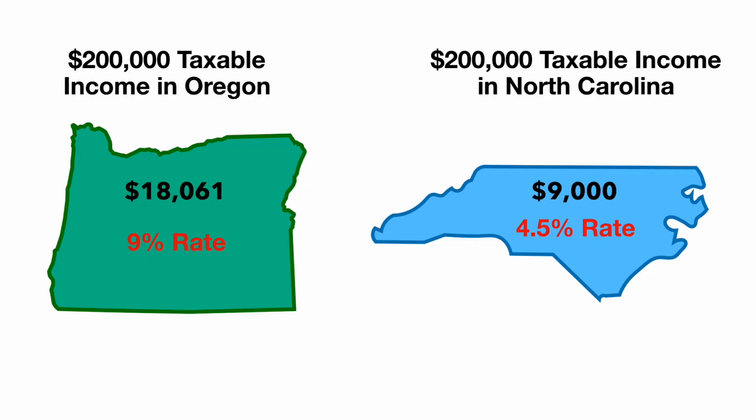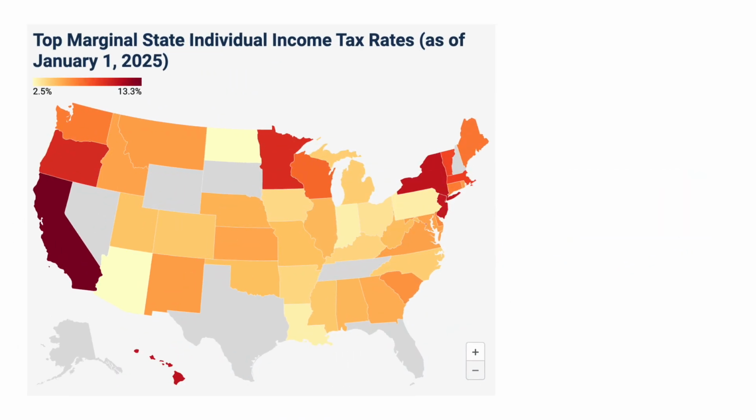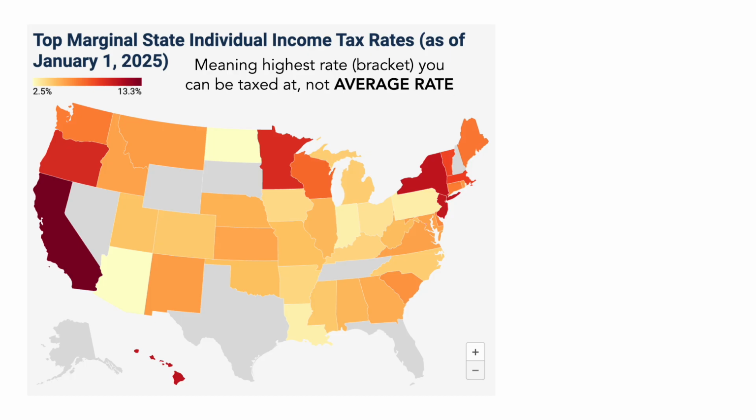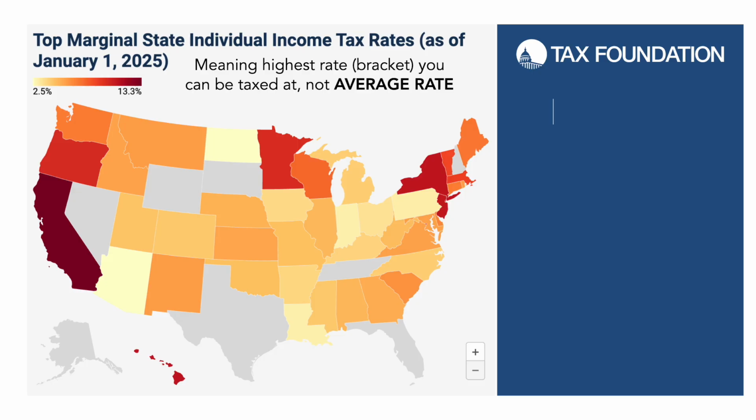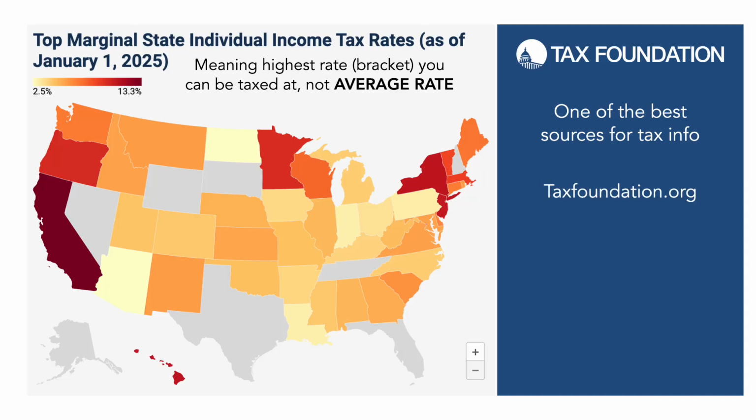That's just 2 states. Now let's look at a map of the whole US. This map shows the top individual tax rates, meaning the highest bracket you can be taxed at, not the average rate. This map is from a good resource called the Tax Foundation. It's one of the best sources for tax info you can find on the internet, and you can find everything you need there at taxfoundation.org.